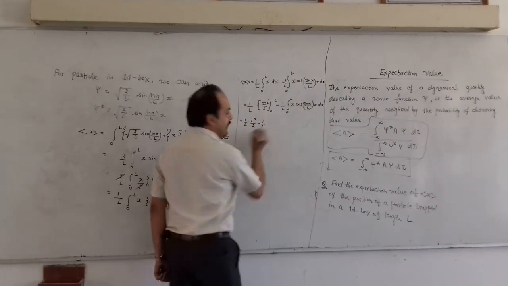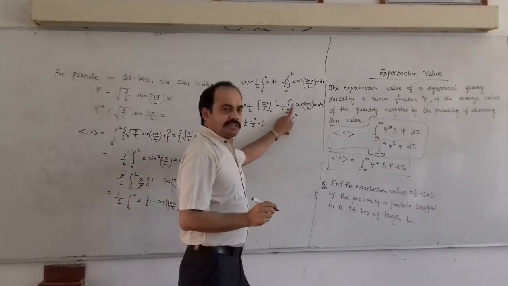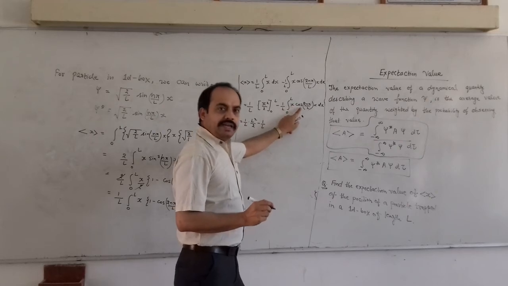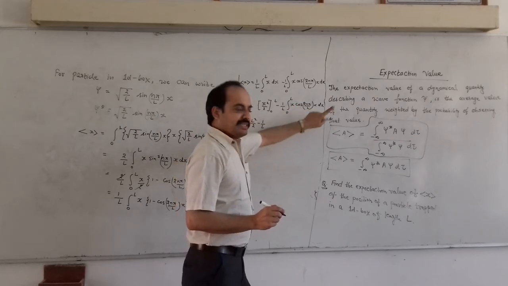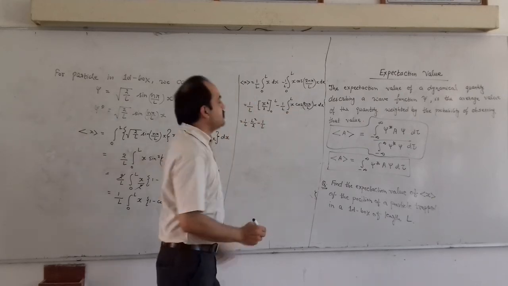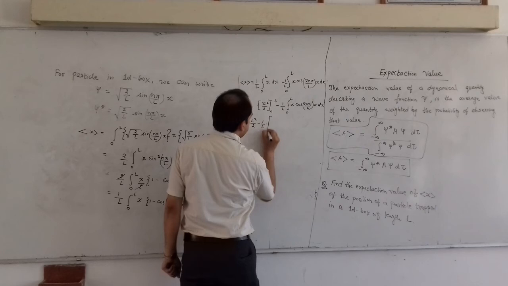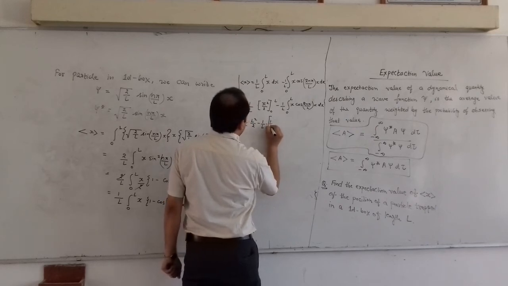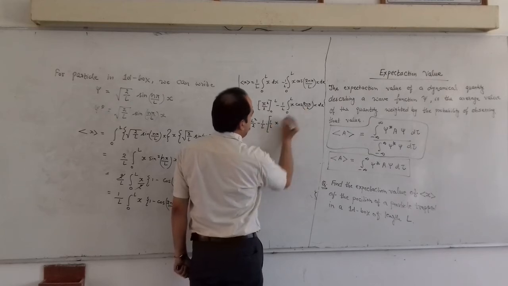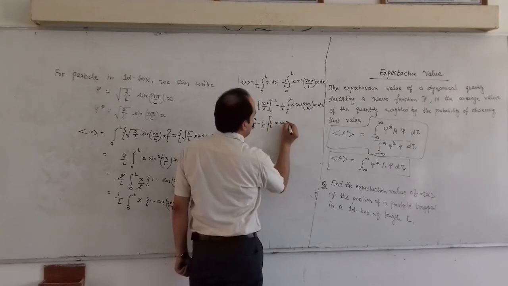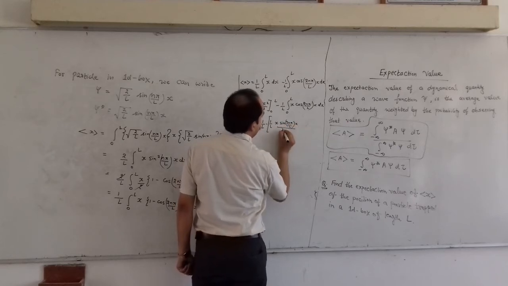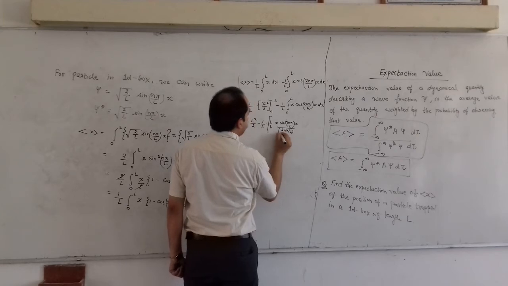Let us solve the second integral. First function, second function. The integration will be first function, integration of second function, minus integration of the differentiation of the first function, integration of second function. Let us solve this. We have 1 by L, then first function, integration of second function, sin 2n pi by L x upon 2n pi by L, right?